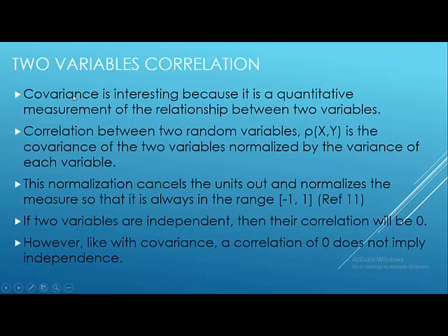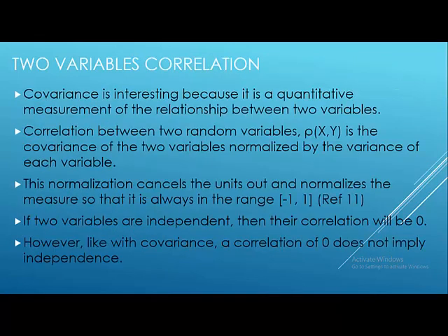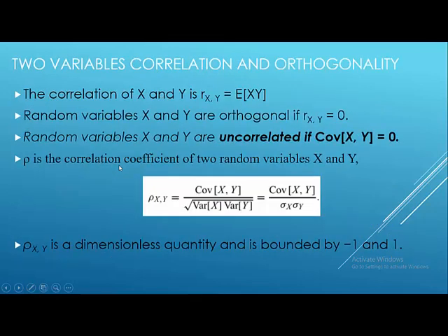Now, two variables, correlation. What is correlation? Covariance is interesting because it is a quantitative measurement of the relationship between two variables. Covariance tells us and gives us the quantity of how much the two variables vary against each other. Correlation between two random variables is the covariance of the two variables normalized by the variance of each variable. So simply, we calculate the covariance and then we divide it by the variance of X and variance of Y, or you may say we divide it by the standard deviation of X and standard deviation of Y, because we are taking the root.